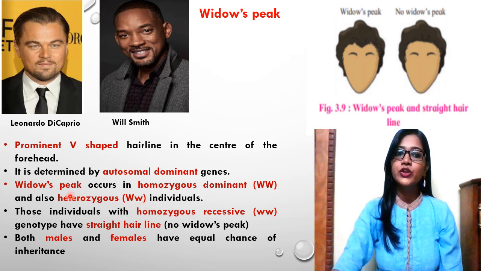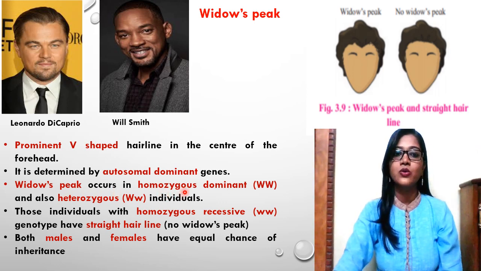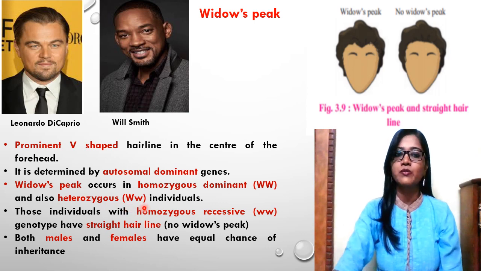So widow's peak occurs in both conditions, whether the individual is homozygous dominant or heterozygous. In the homozygous dominant, the trait is determined by capital W, capital W, while in the heterozygous case, it is determined by capital W and small w. Those individuals with a homozygous recessive genotype have a straight hairline, or no widow's peak.